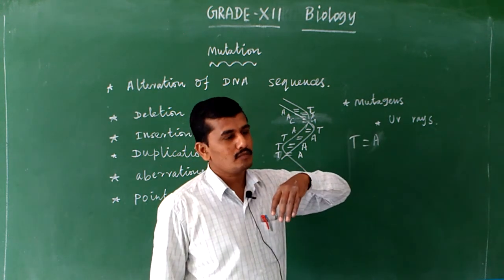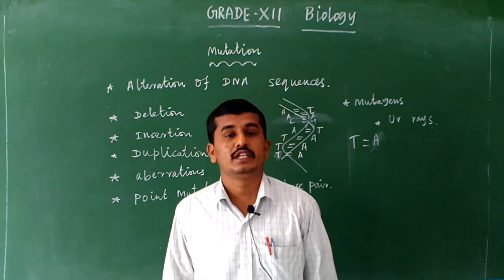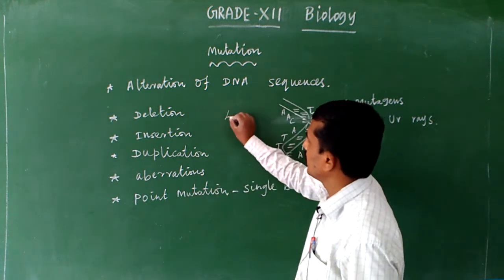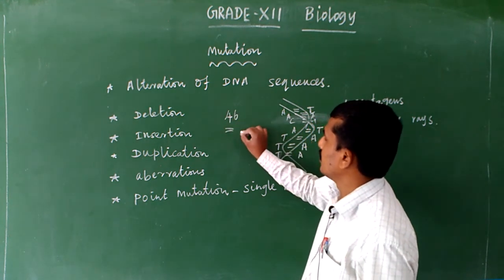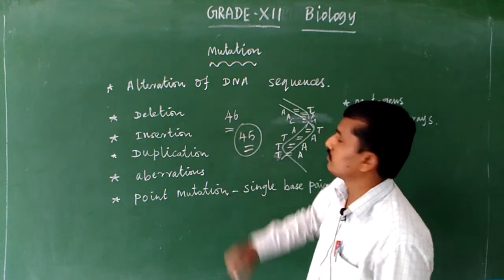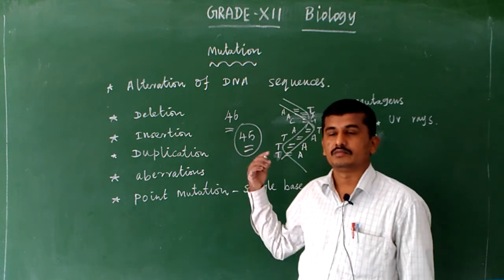Due to this mutation, in some organisms one chromosome is deleted. For example, human beings contain how many chromosomes? In each cell, 46 chromosomes. Due to this mutation, one chromosome is deleted, so the human contains only 45 chromosomes. That is actually a genetic disorder. In the next section, we will learn what is meant by genetic disorder.